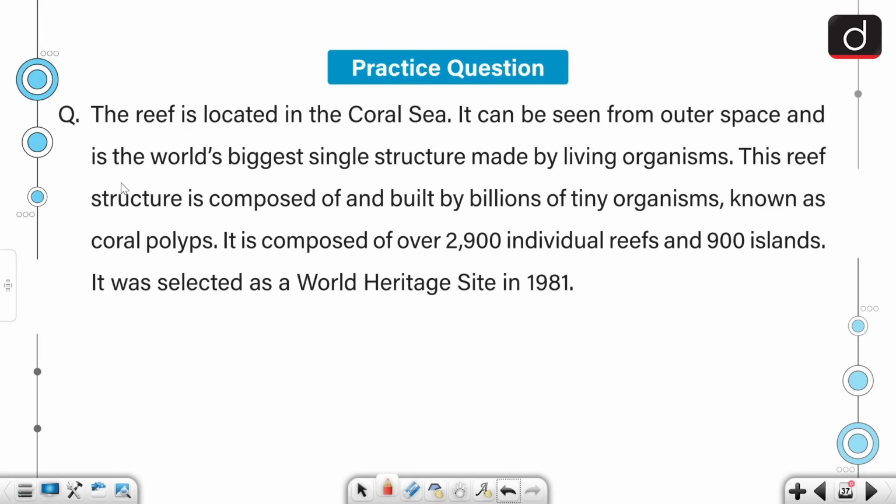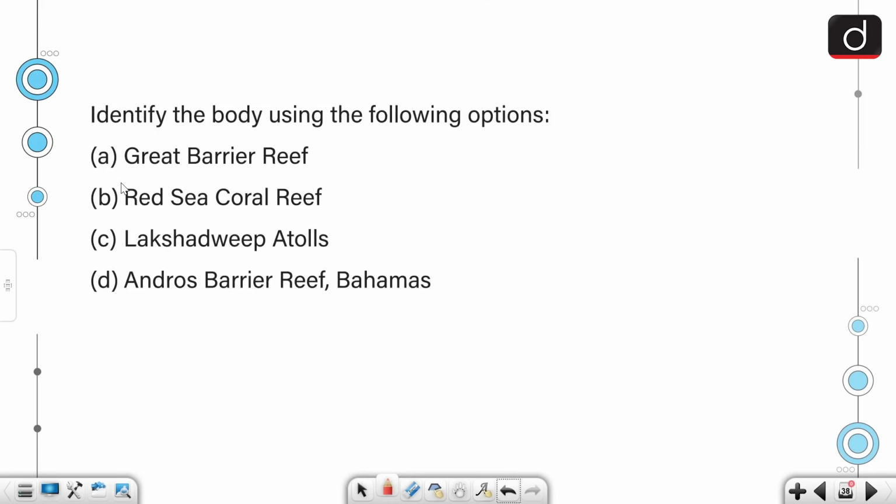Let's look at the practice question for our next segment. The reef is located in the Coral Sea. It can be seen from the outer space and is the world's biggest single structure made by living organisms. This reef structure is composed of and built by billions of tiny organisms known as coral polyps. It is composed of over 2,900 individual reefs and 900 islands. It was selected as a World Heritage Site in 1981. Now, we have to identify the body using the given options. Great Barrier Reef, Red Sea Coral Reef, Lakshadweep Atolls, Andros Barrier Reef from Bahamas. So I hope you'll be able to answer it correctly in the comment segment.